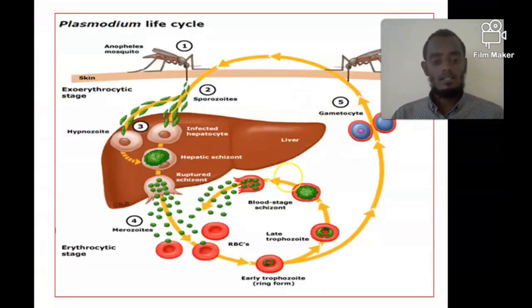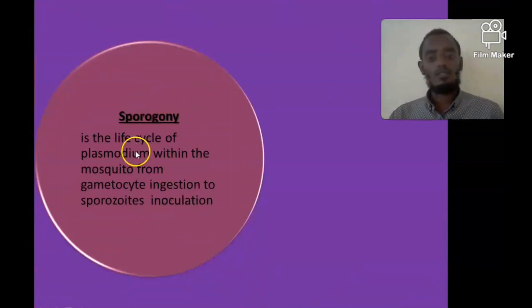The ring trophozoites will change into gametocytes. These gametocytes will be taken by the mosquito, and within the mosquito, the gametocytes will change into sporozoites. The cycle from the gametocytes to the sporozoites is called sporogony.